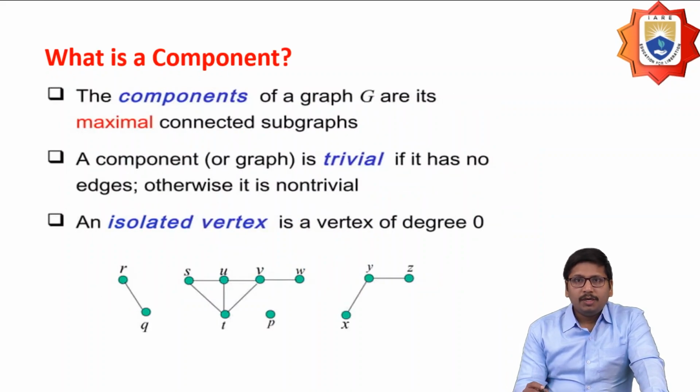So what is a component? The components of a graph are its maximal connected subgraphs. A component or graph is trivial if it has no edges; otherwise, it is non-trivial. An isolated vertex is a vertex of degree 0.